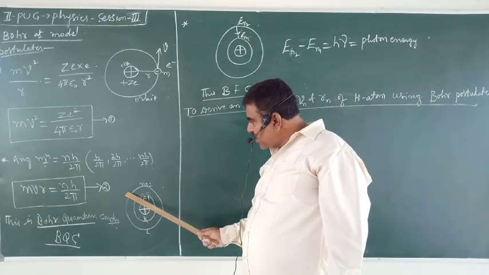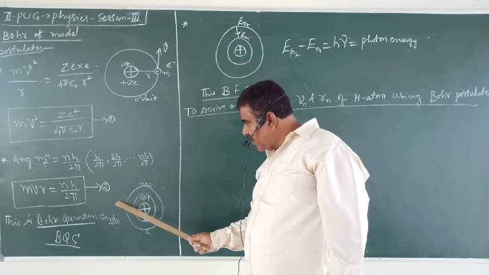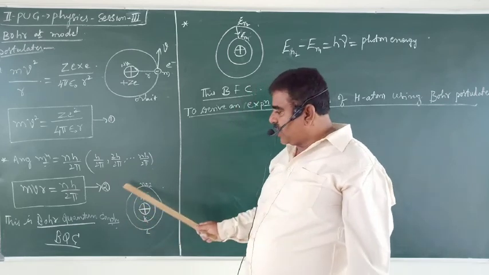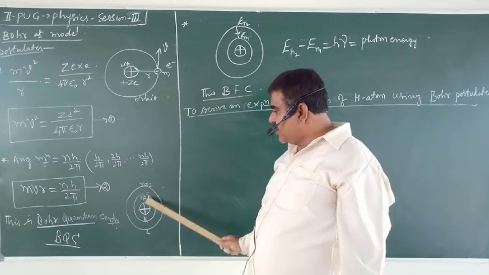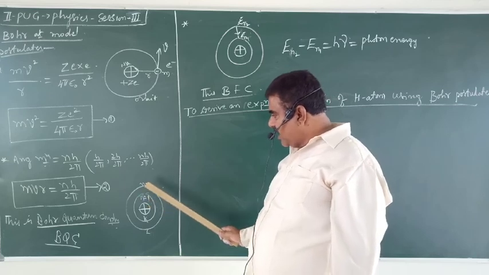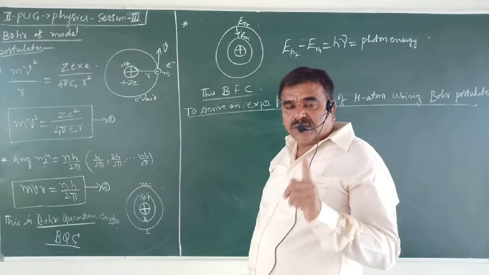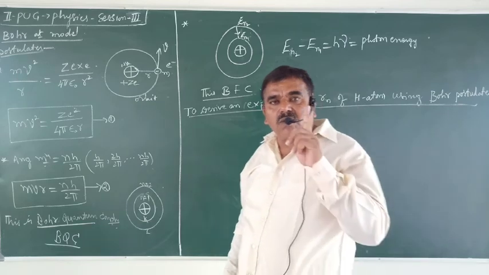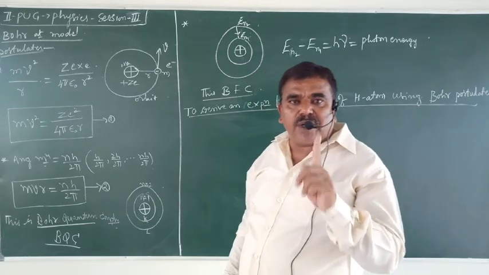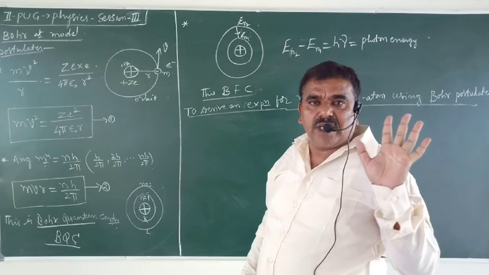Can it revolve next to this? No. Next it can revolve here. That is the M shell, n equals 3. Electrons can revolve only in certain permitted orbits. That is very, very important.